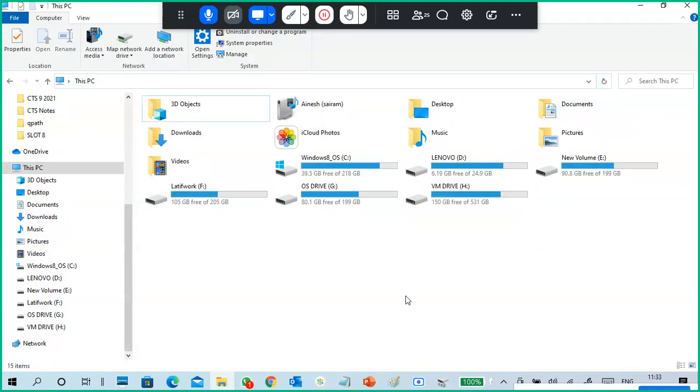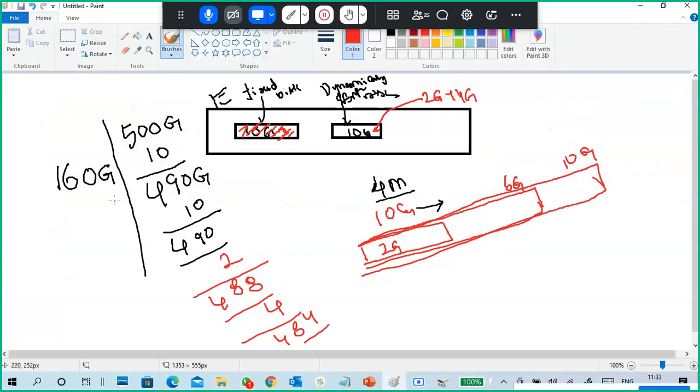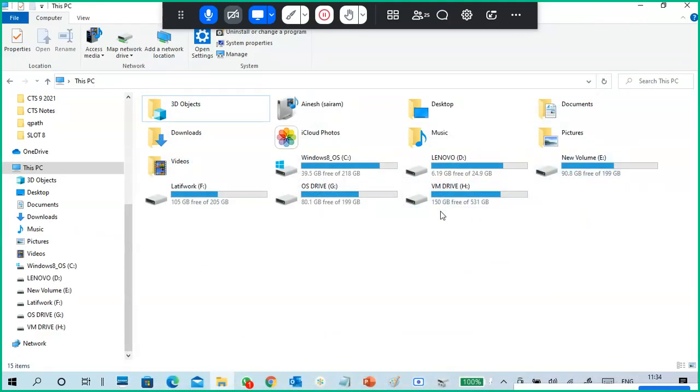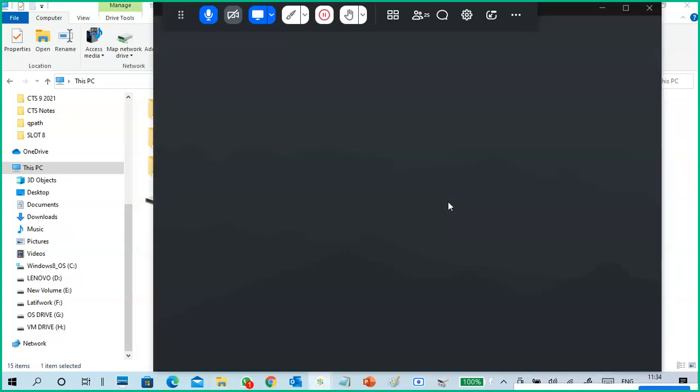Just refresh. Can you see 150 GB? My hard disk had 160 GB free space. Now it has become 150 GB. Why has my H drive become 150 GB?